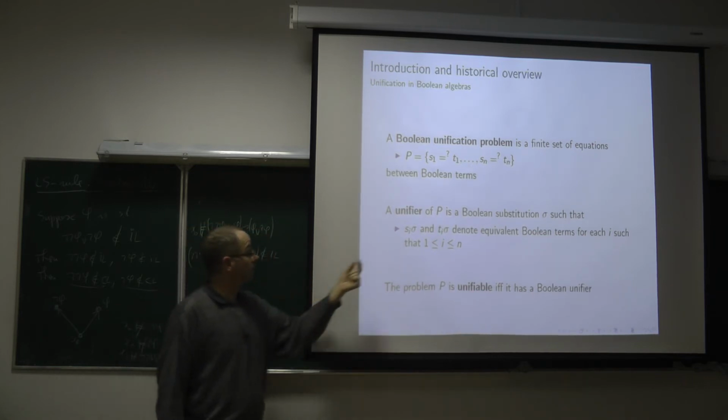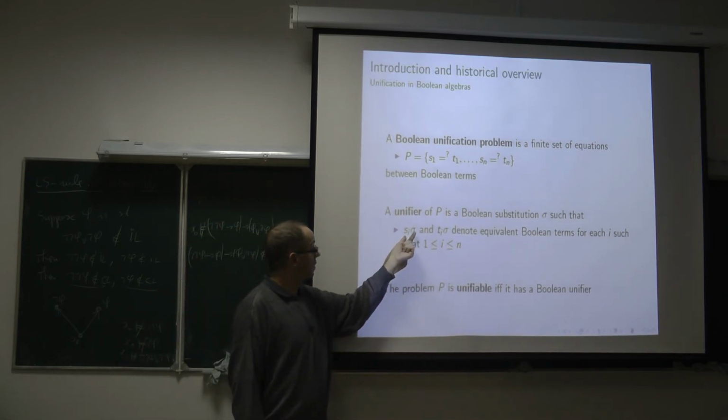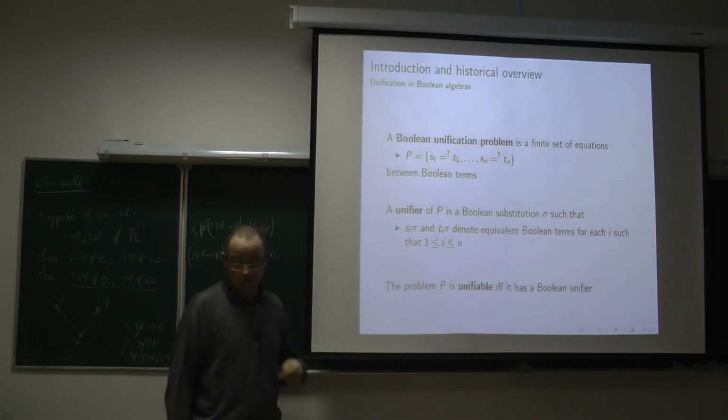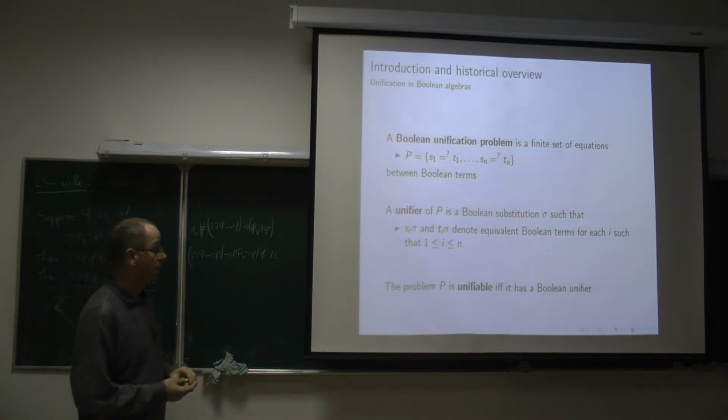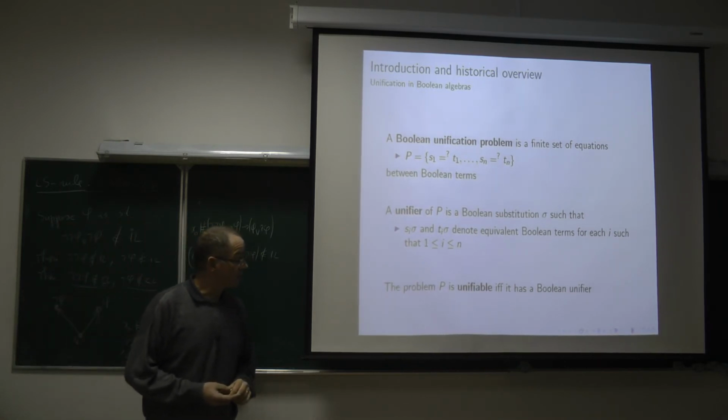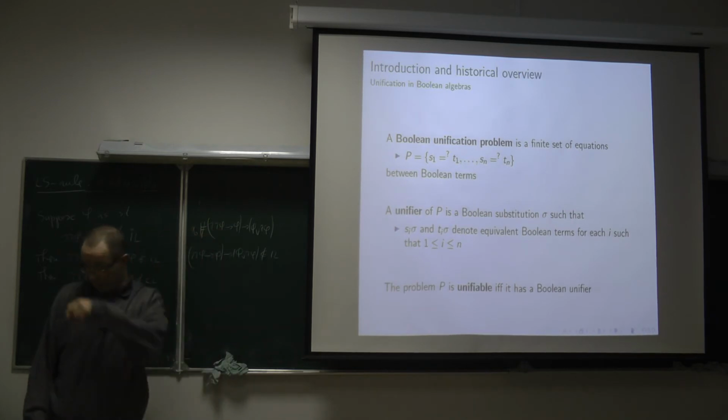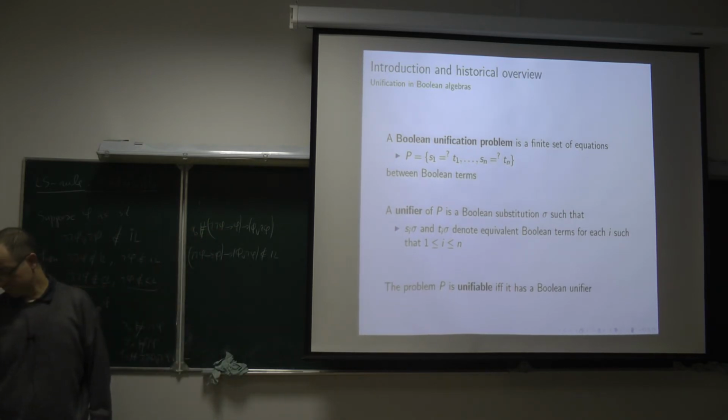That is to say, we want for all i the sigma of Si and sigma of Ti to be equally interpreted in all Boolean algebras. And we say that sigma is a unifier of the problem.